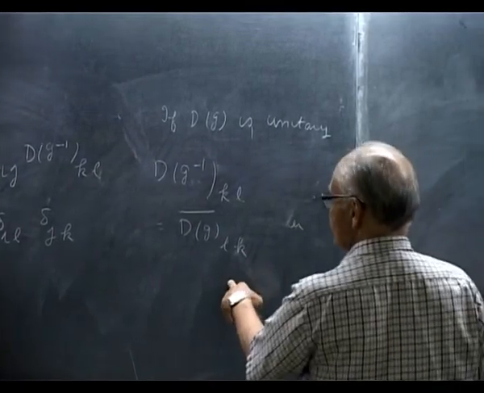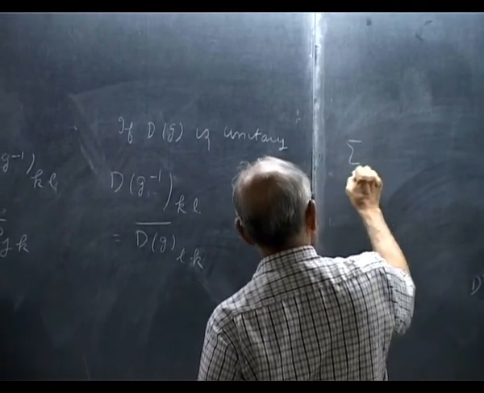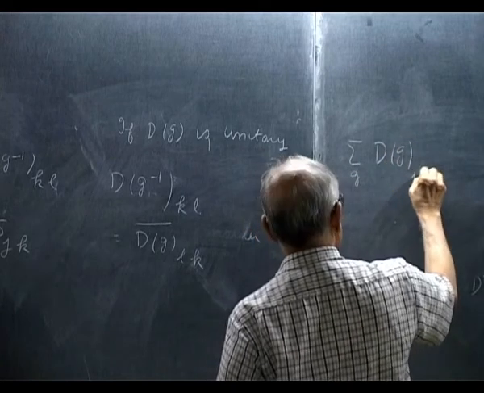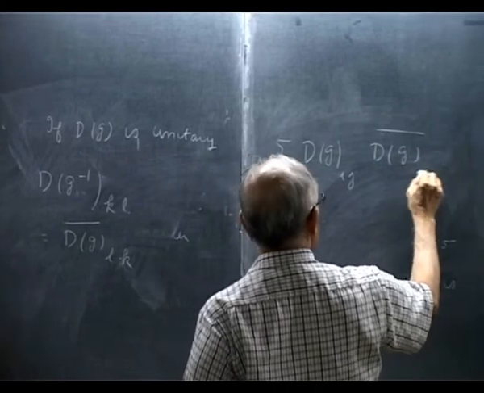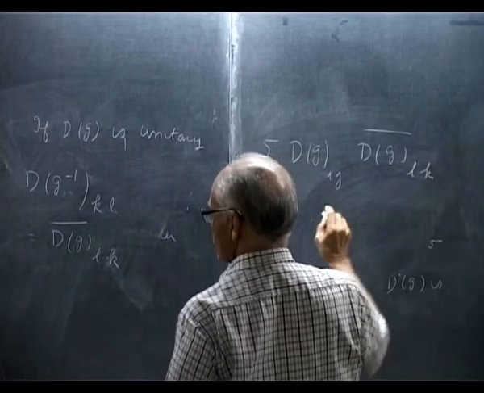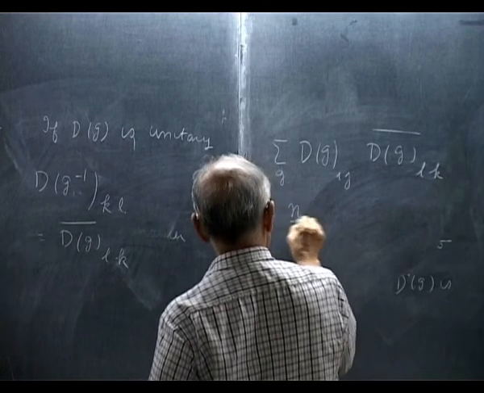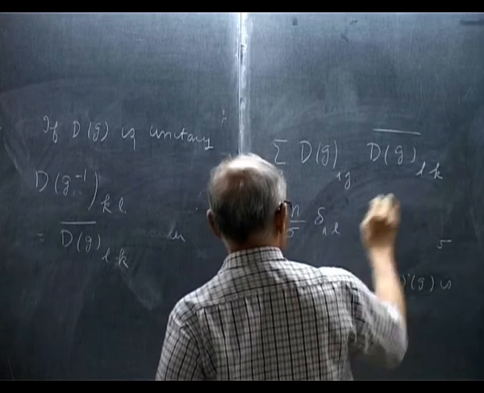In the unitary case this takes a familiar form: summation g d of g Ij d of g bar Lk is equal to n over sigma delta IL delta Jk.